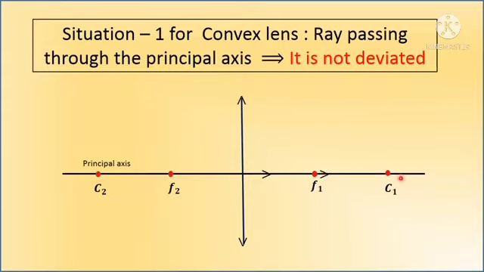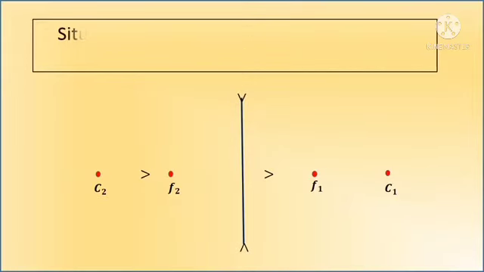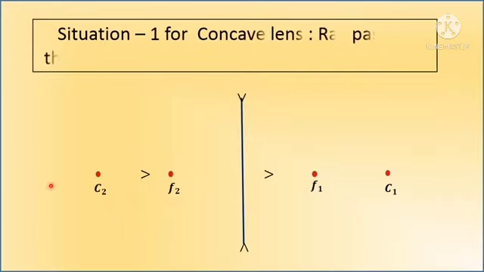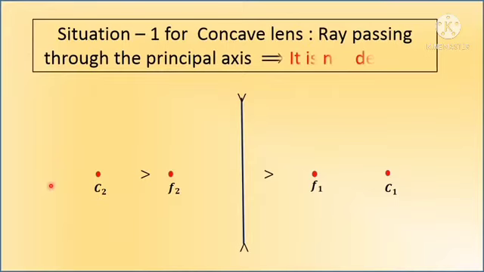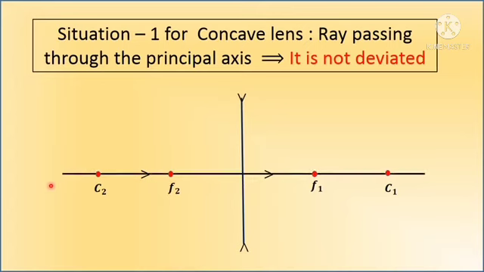Situation 1. For a convex lens, a ray passing through the principal axis is not deviated. Not deviated means not separated. Situation 2. A ray passing through the optic center is also not deviated.